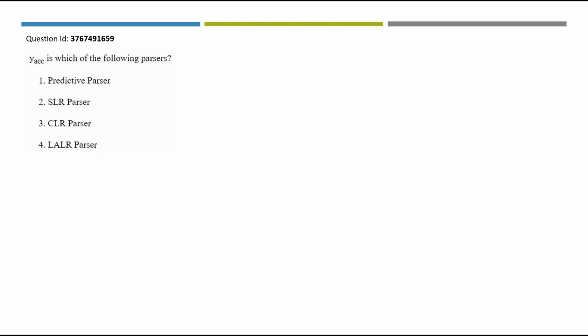Next question. Yacc is which of the following parsers? Yacc stands for yet another compiler compiler. So this belongs to LALR parser. Option number 4 will be the right answer.